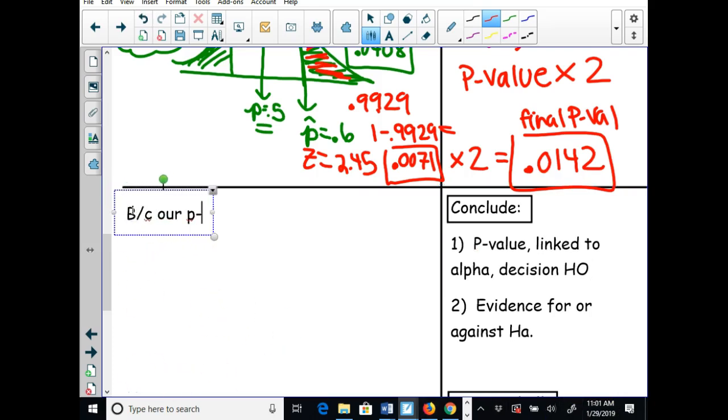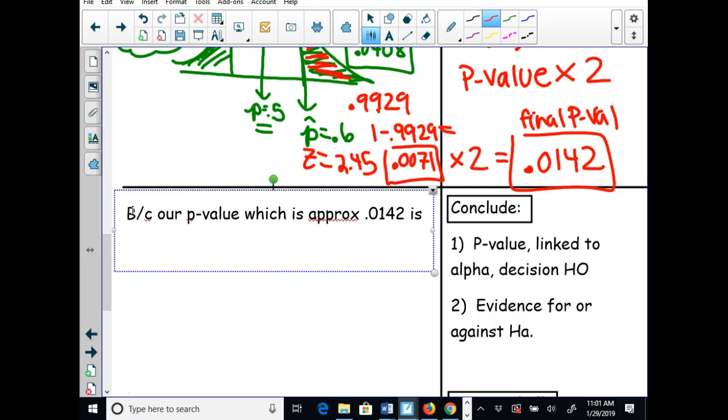because our p-value, which is approximately 0.0142, is less than alpha equal to 0.05. Alpha is always 0.05 unless they state differently.